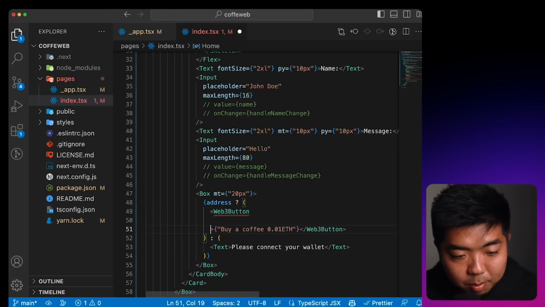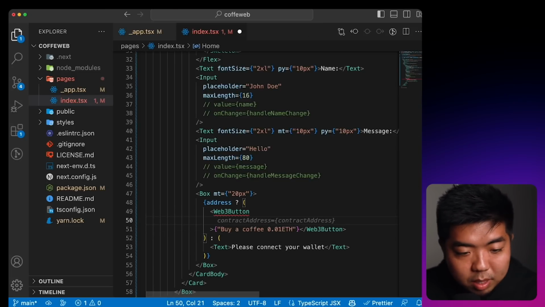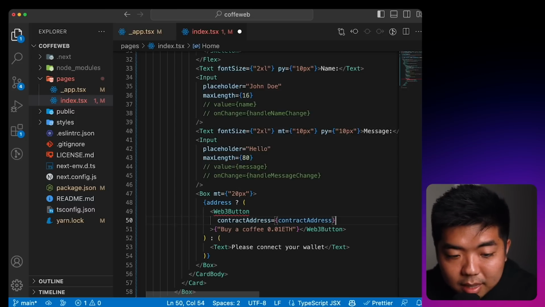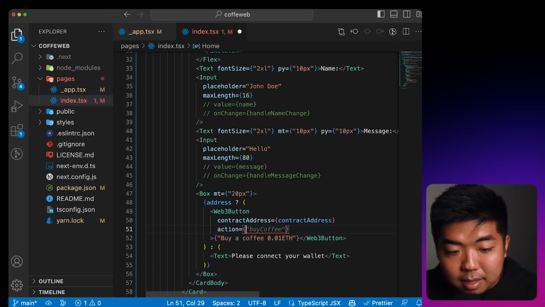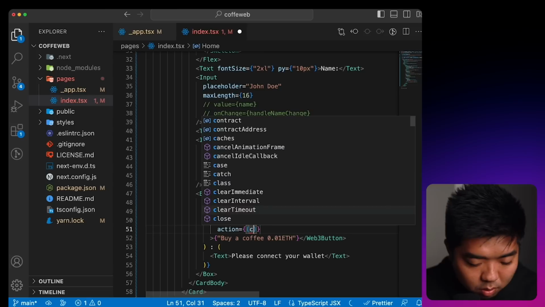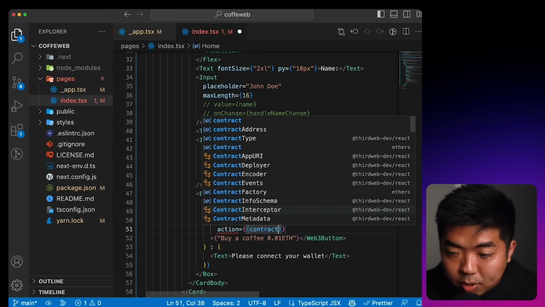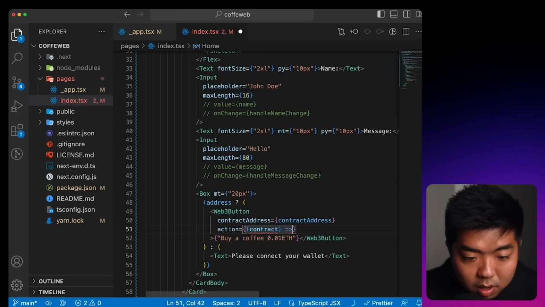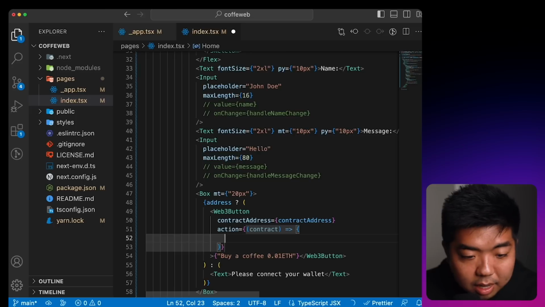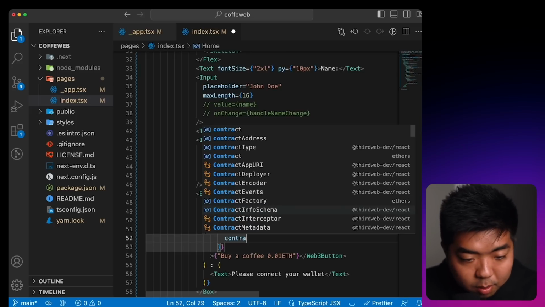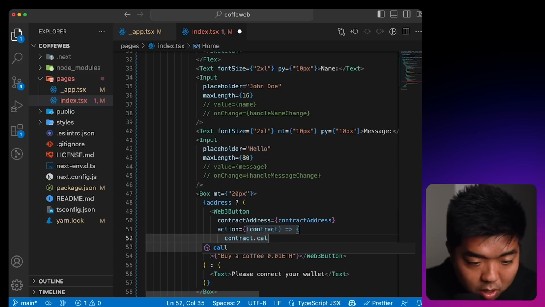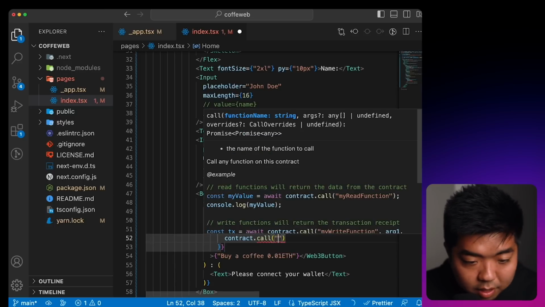So the Web3 button, we need a minimum of 2 things. We do need the contract address that the Web3 button is going to interact with. And then we need to set an action of what is this button actually going to do. So this button right here on our contract is going to call a function, and it's going to call our write function of buy coffee. So on here, we're going to do contract, and we're going to call a function, and the function that we're going to call is buy coffee.